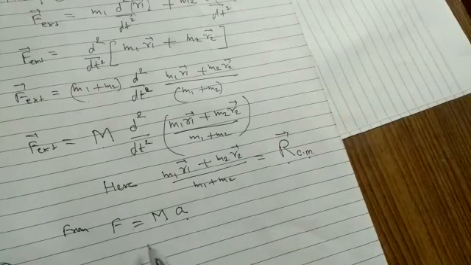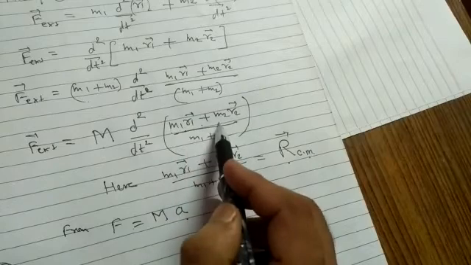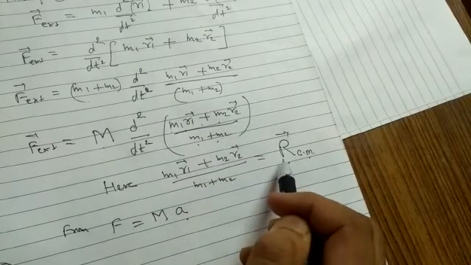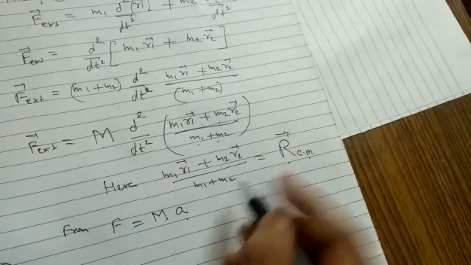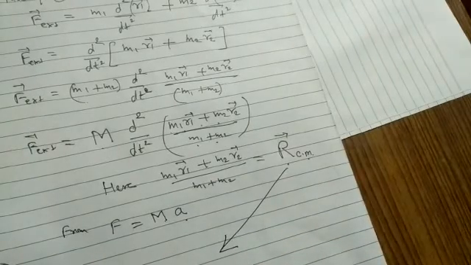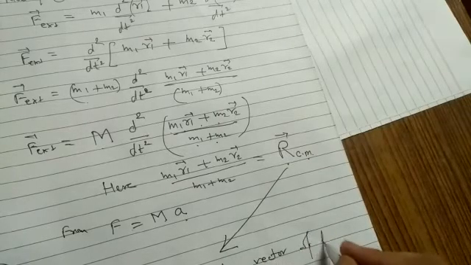So m1 r1 plus m2 r2 upon m1 plus m2 is represented as R CM, the position vector of the center of mass of the two particle system.